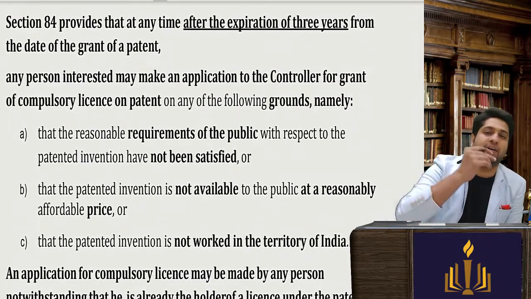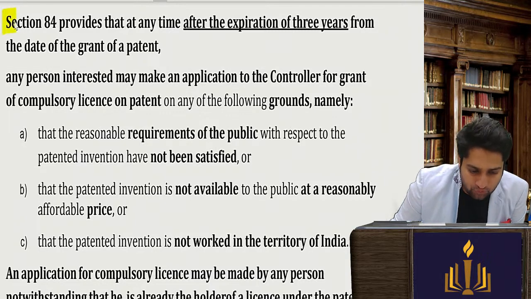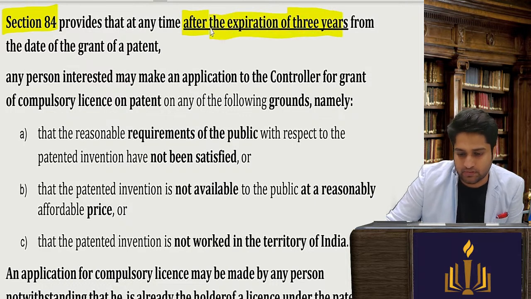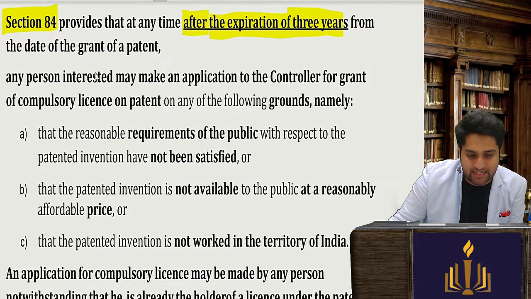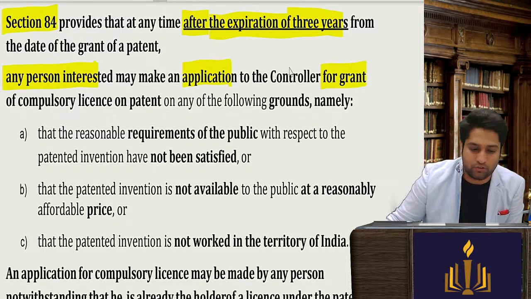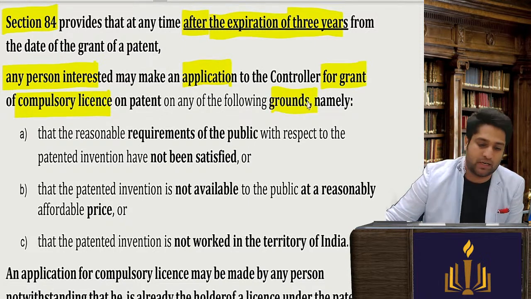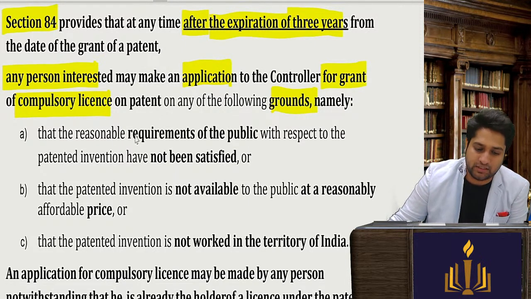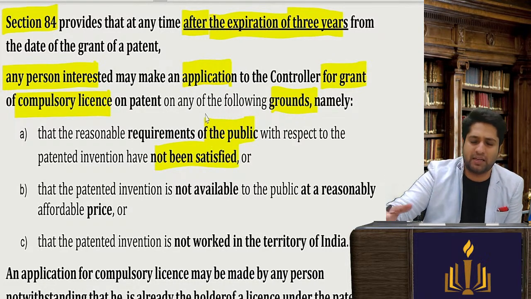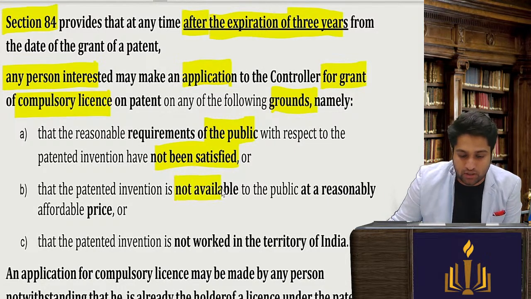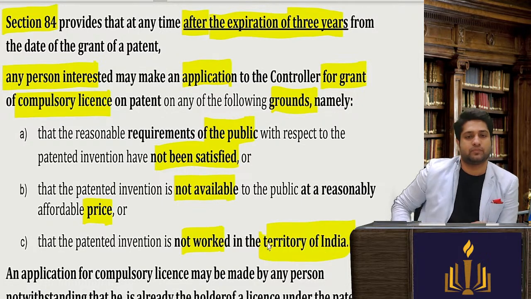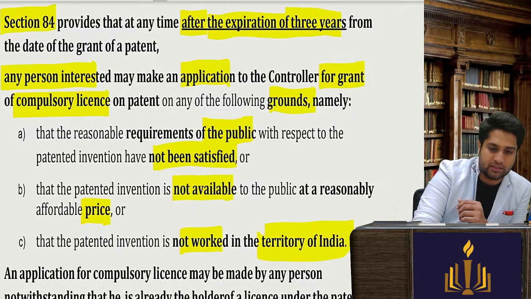So one point I will explain. Section 84 provides that at any time after the expiration of 3 years from the date of grant of patent, any person interested may make an application to the controller for grant of compulsory license on the following grounds. First is that the reasonable requirements of the public are not being satisfied, that it is not available at a fair price, and it is not worked in the territory of India. Okay. So this is the provision of section number 84.